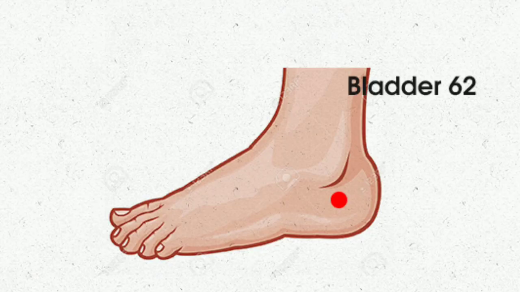So now let me go step by step. All these things exist in the textbook, I believe. The alternative name, as I mentioned, is the governing vessel. The master point for the governing vessel, or Du Mai meridian, is called Hou Xi, that is SI 3. The coupled point for the Du Mai meridian is called Shen Mai, that point known as UB 62.